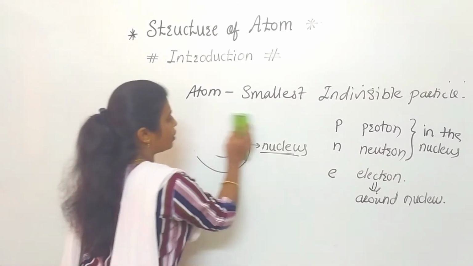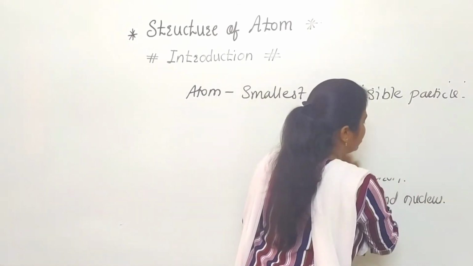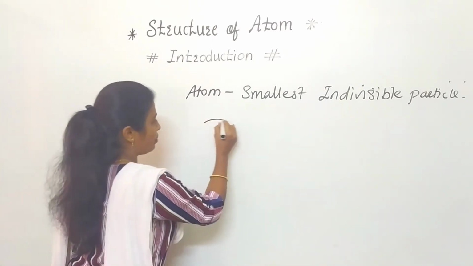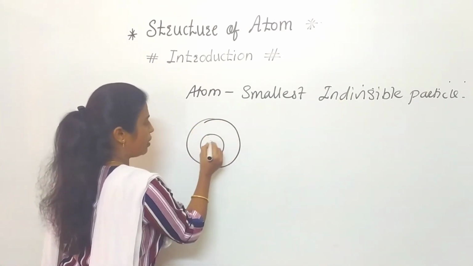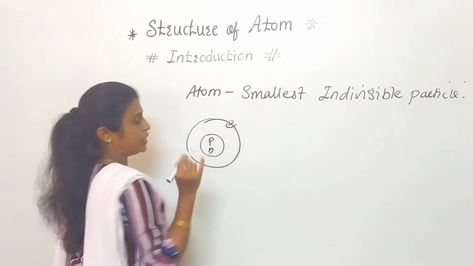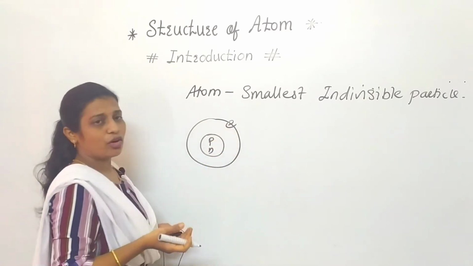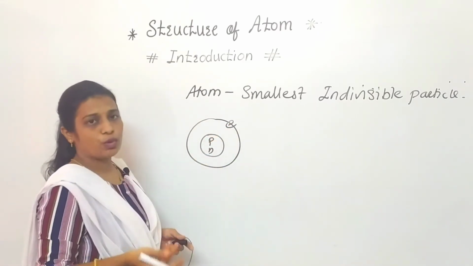Now see, if we consider the charge present on the atom, once again I am drawing this diagram. Central part proton, neutron, and here it is electron. After discovery it was established that electron carries negative charge, proton carries positive charge.